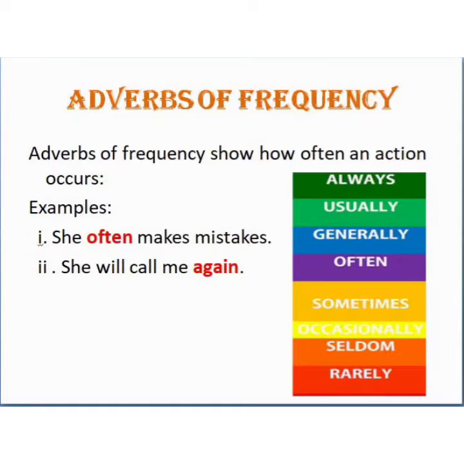However, an adverb describing indefinite frequency does not specify an exact time period, just as sometimes, often, rarely, usually, occasionally, seldom, or always, etc. So we can discuss adverb of frequency under two headings, definite or indefinite.